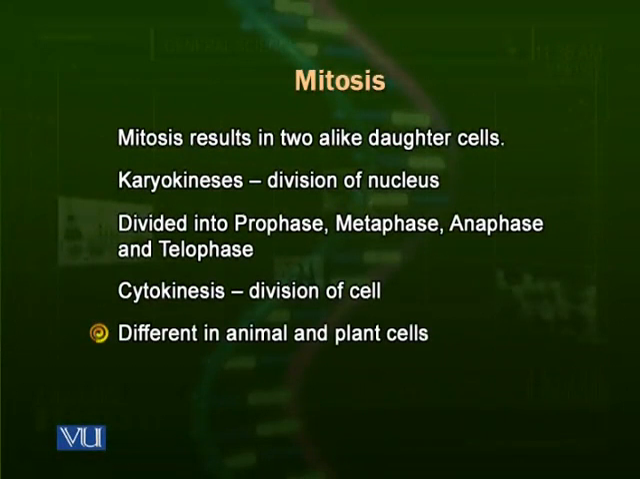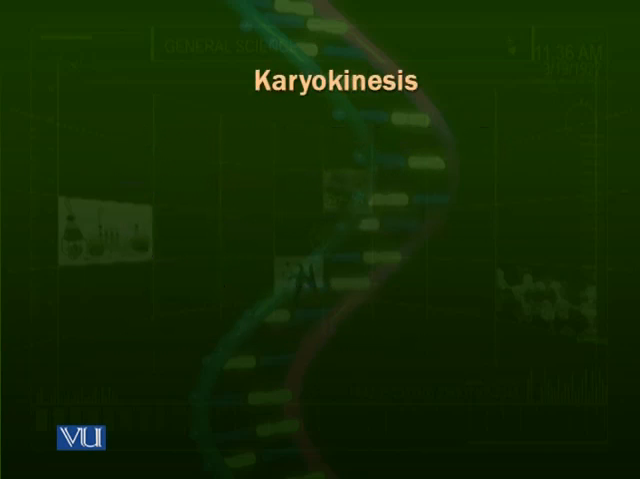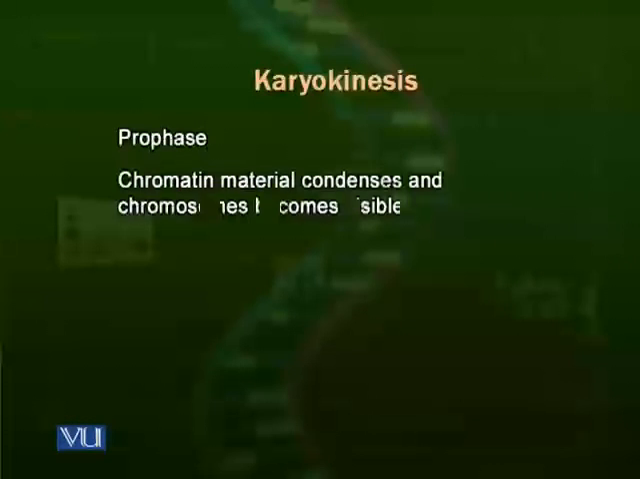Now, cytokinesis is different in animal and plant cells. We will talk about it later. We are talking about the actual mitosis, the karyokinesis. We are talking about the first phase, the prophase. In the interphase, the chromosomes are not visible. We can see only the nucleus because the chromosomes are very thin at that stage. In prophase, chromosomes start condensing. Due to the condensation, they appear under the microscope.